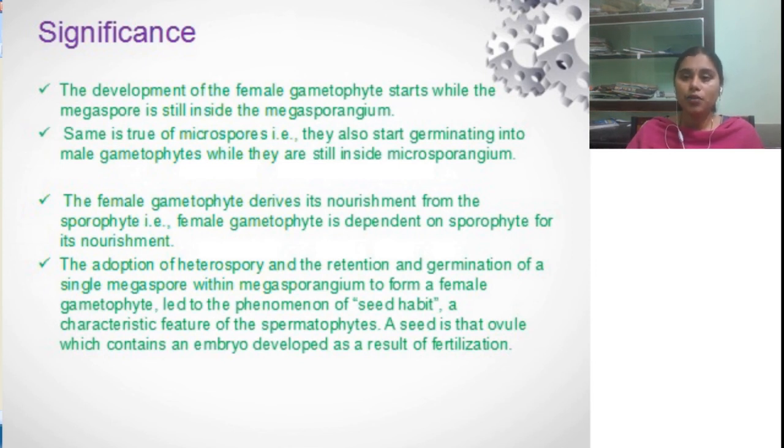Here the heterosporous pteridophytes have the capacity to retain the megaspore within the megasporangium. Later the megaspore germinates into the female gametophyte. That female gametophyte containing the ovule will develop into seed.